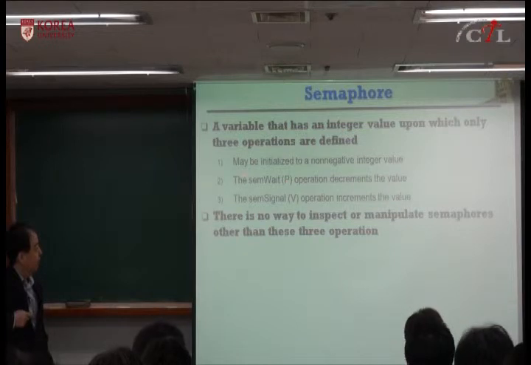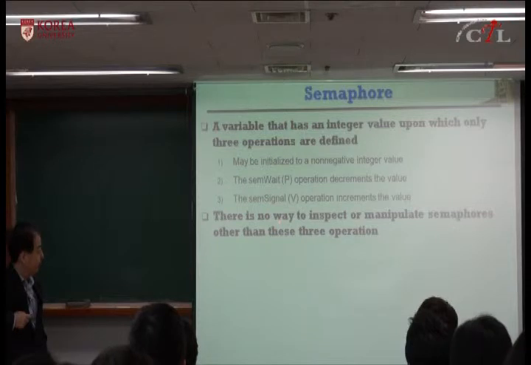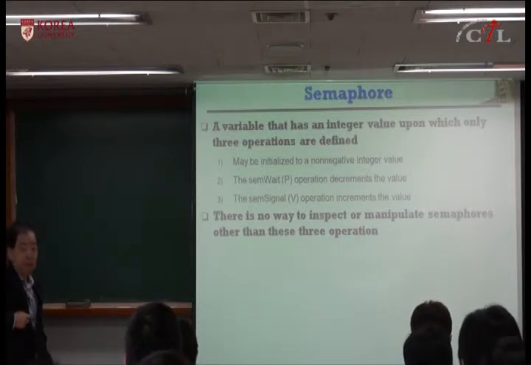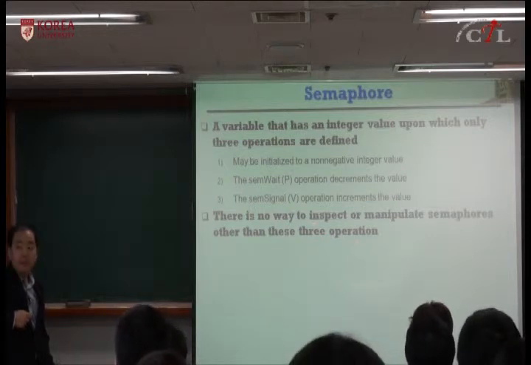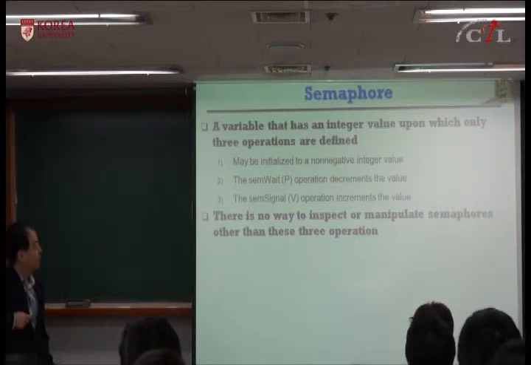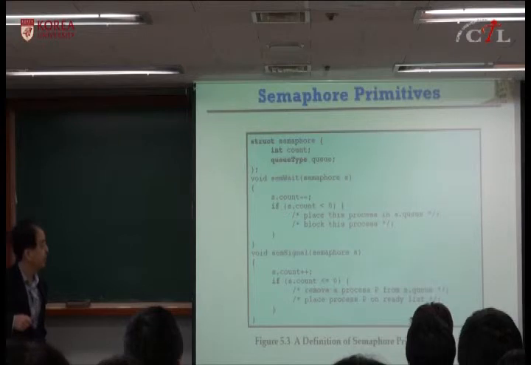And semaphore wait, the P operation, and semaphore signal, the V operation. In the textbook it is wait and signal. Only these 3 operations are possible, and you can manipulate the semaphore only through them. There is no way to inspect or manipulate these semaphore variables otherwise. This is the definition of a semaphore.